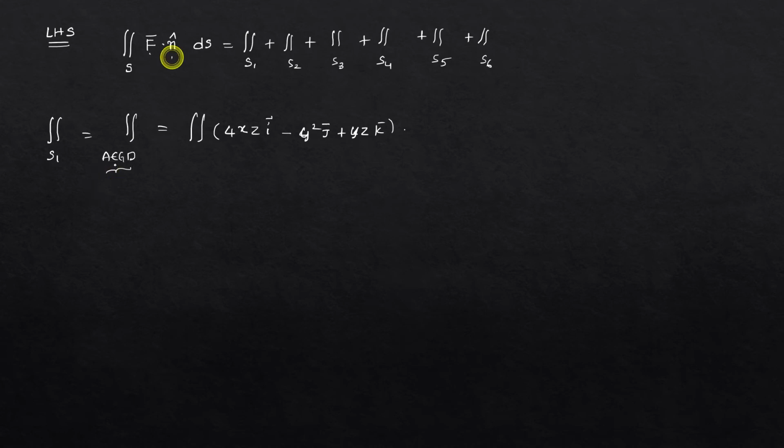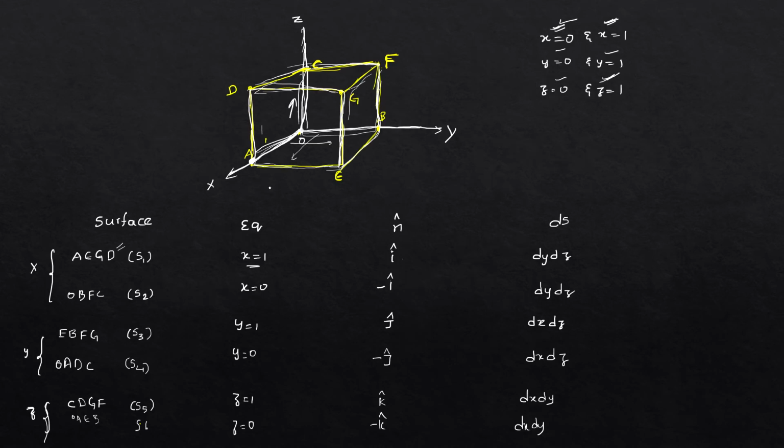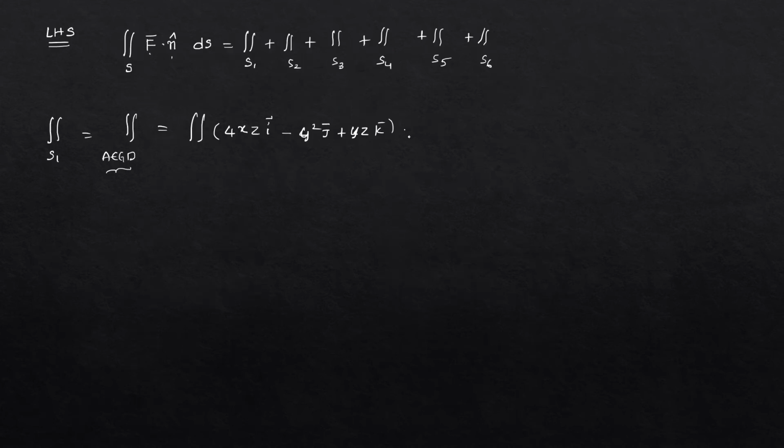What is n cap for AEZD? N cap for AEZD is I bar, and ds will be dy dz. Substitute as it is. So I bar into dy dz.